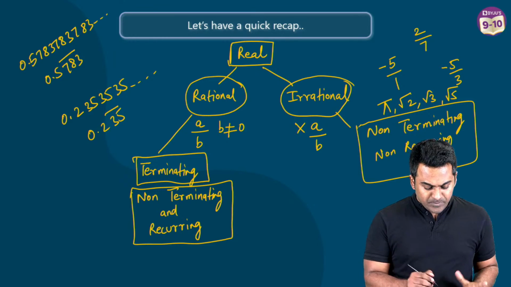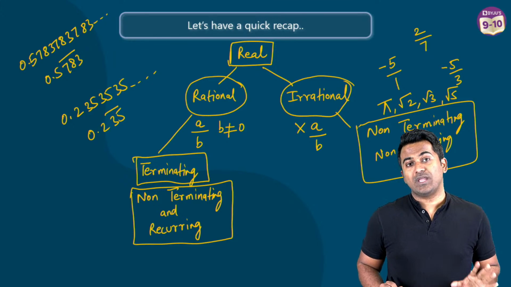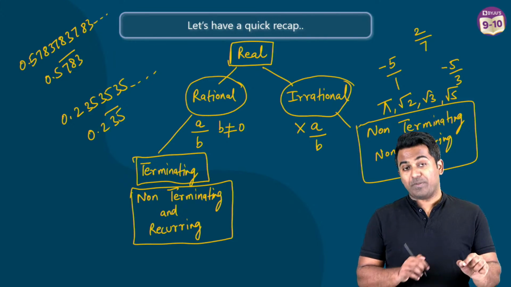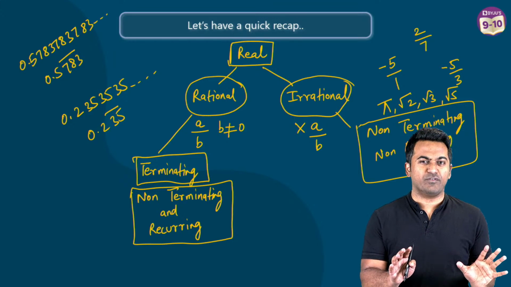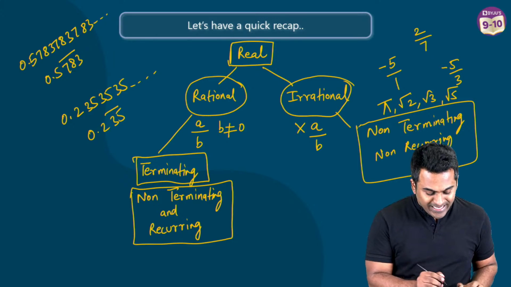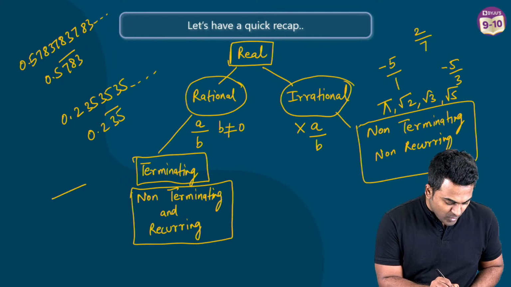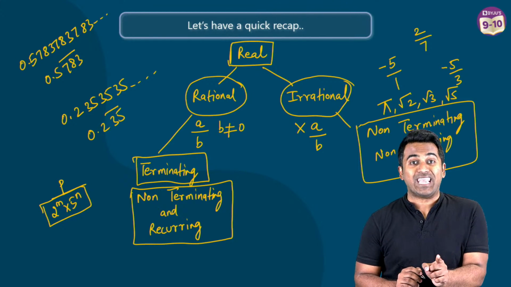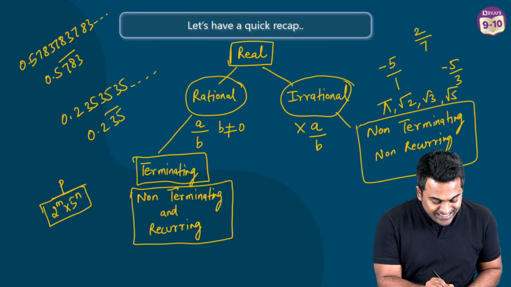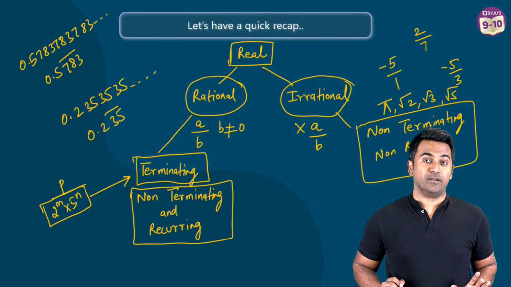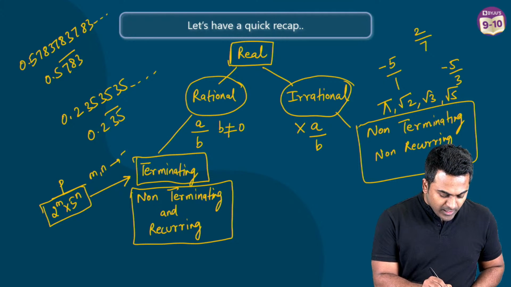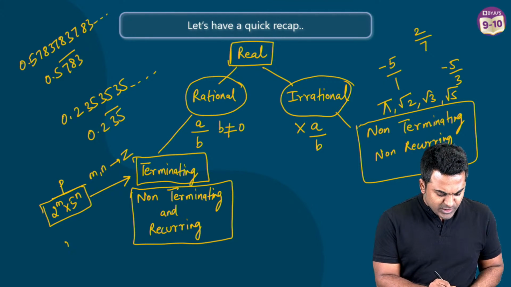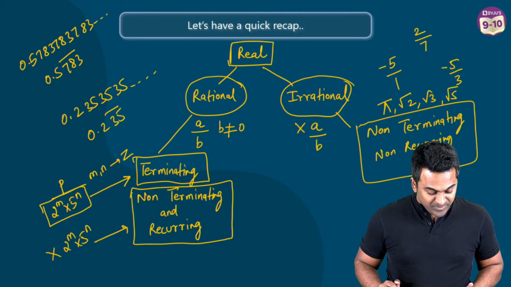Now, irrational part was fairly simple. Now, what happens is sometimes they give you a fraction, okay? And they ask you, is this going to be terminating or is it going to be non-terminating and recurring without actually performing the division? So there is a trick for you to be able to do that, and that is if the denominator, okay, let's say the numerator is some p. If the denominator here is in the form of 2 to the power m multiplied with 5 to the power n, just focus on the denominator, then the decimal is going to be terminating, okay, where m and n are integers, okay. But if the denominator is not in the form of 2 power m multiplied with 5 power n, then it's going to be non-terminating and recurring.